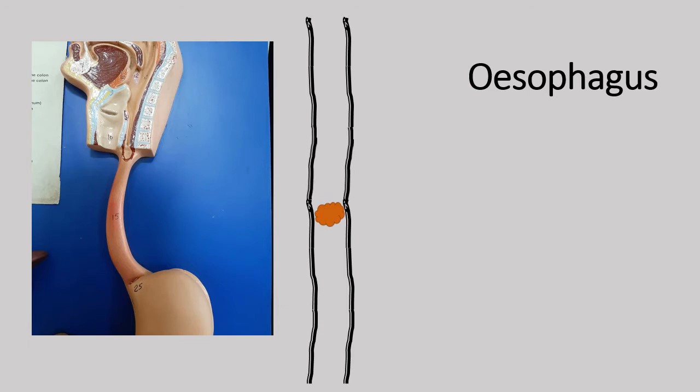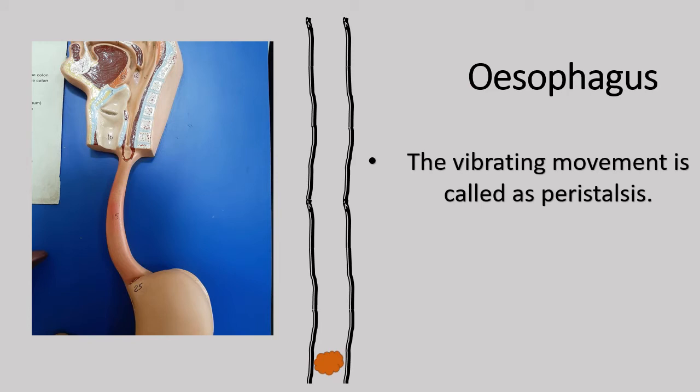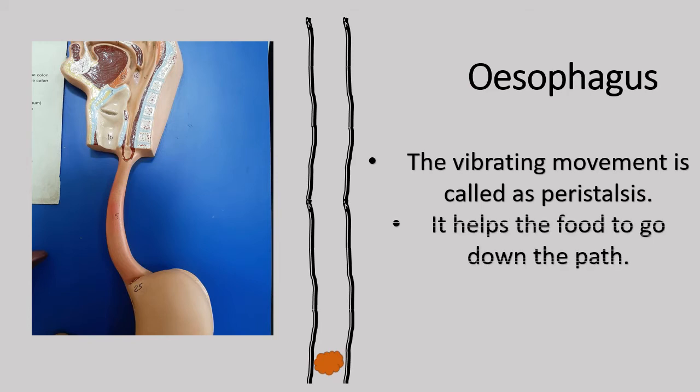It gets some motion because of this movement. Now this is just an animation, but imagine it as a wave. The esophagus is forming a wave with help of which the food is going down. So this vibrating movement is called as peristalsis, and it helps the food go down the path.